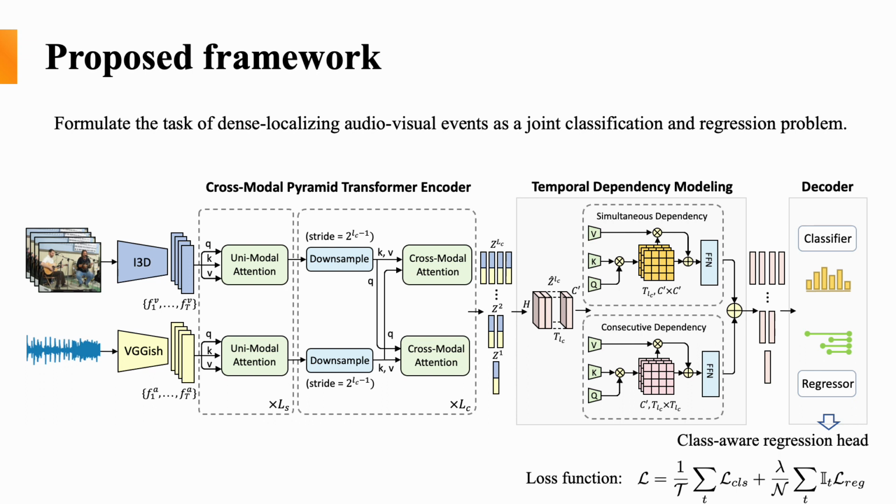Here, the regression head is designed to be class-aware. It allows the model to regress temporal boundaries for overlapping events with different categories. Finally, the classification and regression losses are combined to train the model in an end-to-end manner.